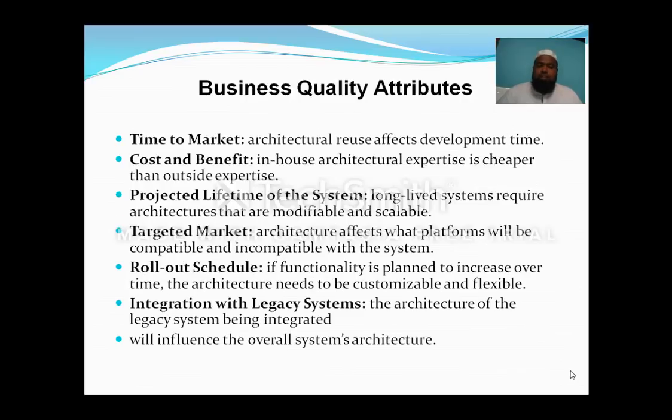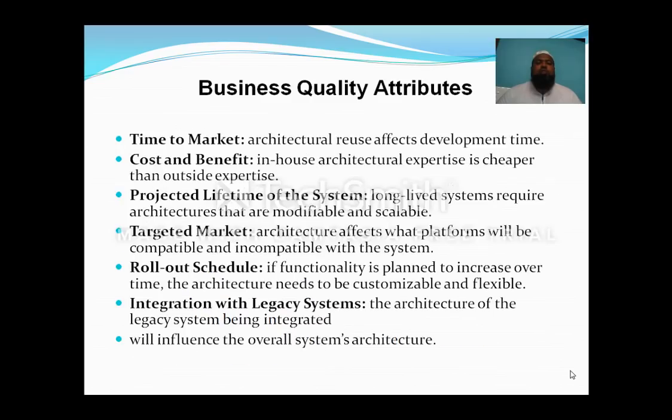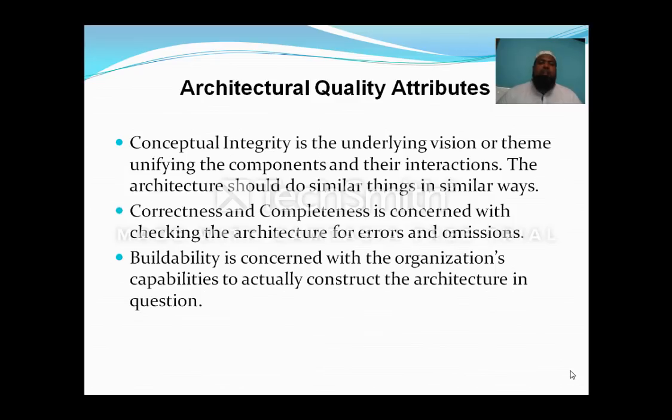Okay. So, these are some of the business quality attributes such as time to market, cost and benefit, projected lifetime of the system, targeted market, rollout schedule, integration with legacy systems. So, you need to keep track of all these attributes to achieve the business quality attributes. So, my dear students, before going to the development of architectural quality attributes, you need to look after these attributes: system quality attributes, business quality attributes, and then architectural quality attributes.